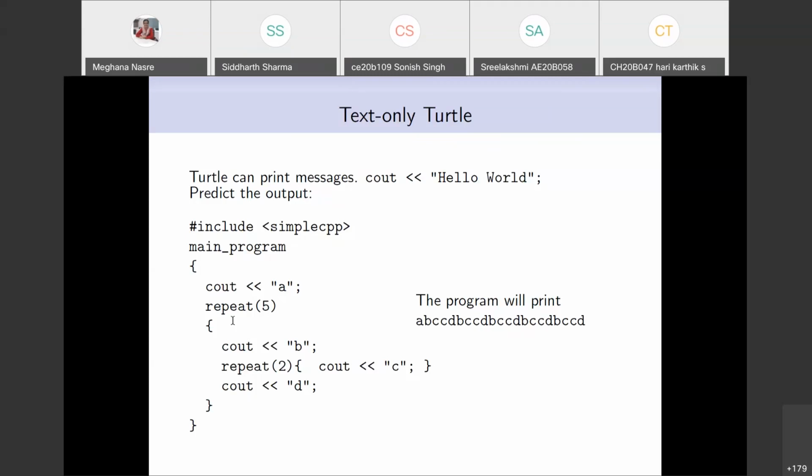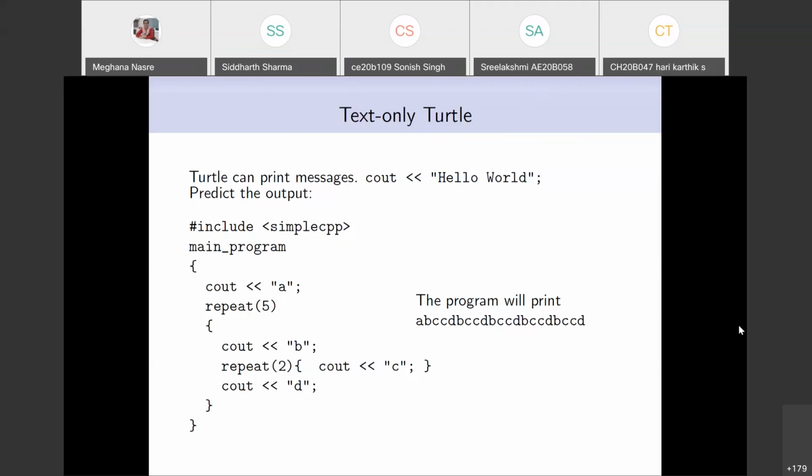If you recall your loops from your 12th standard CS or IT, you can use loops one inside each other, and they can get a little tricky. But this is a simple example of one repeat being used inside the other. So any questions or comments here?